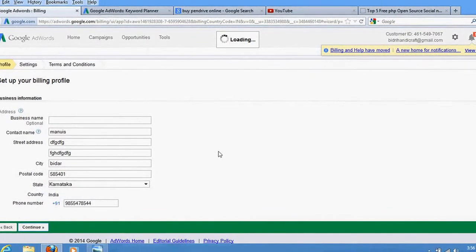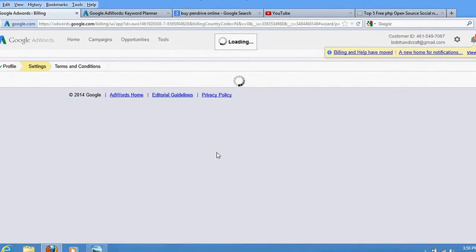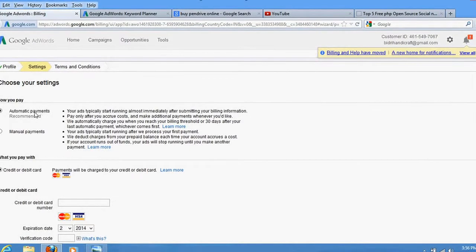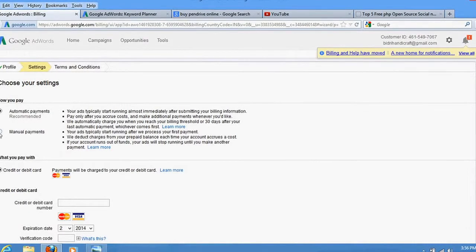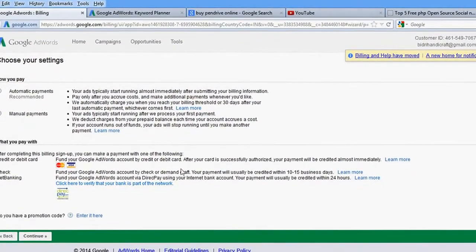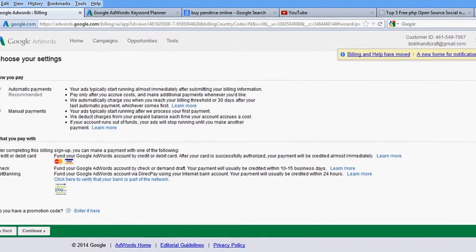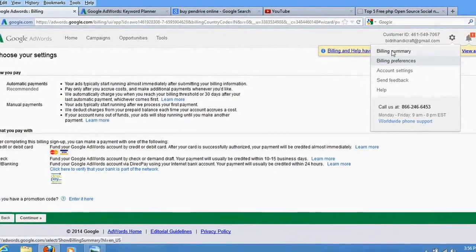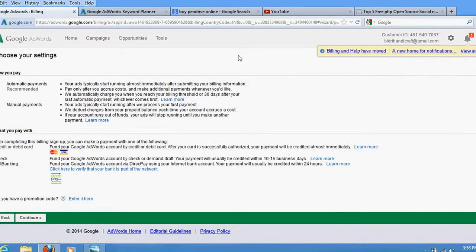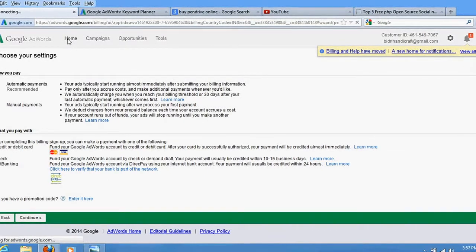Once you make the payment, don't select automatic payment, because if you select automatic payment, then it would be automatically deducted from your account if your balance is low, or finished if you are using a credit card. So select manual payment and just continue for the payment. Go and make the payment, and click here on the billing summary. It will reflect in your account after 1 or 2 hours. Once it reflects in your account, your AdWords campaign will start showing the ads.